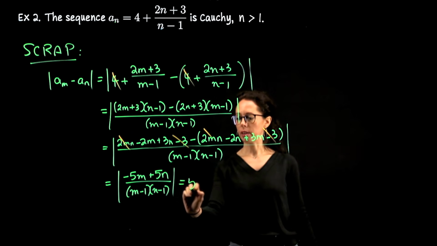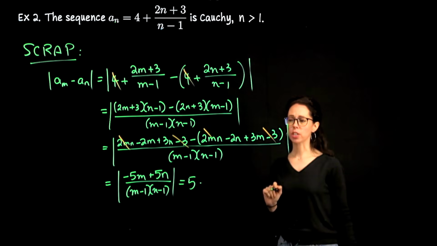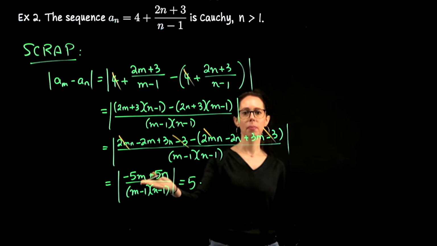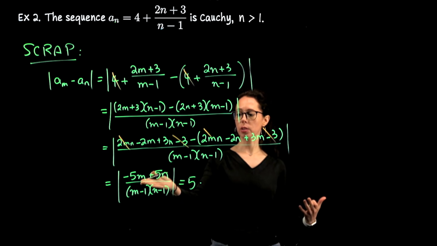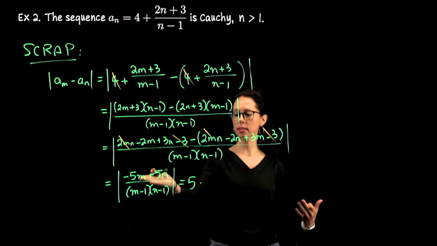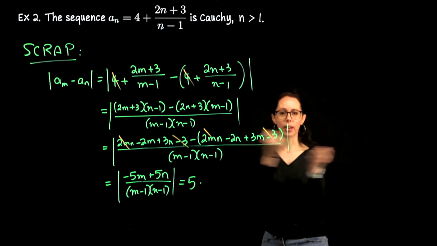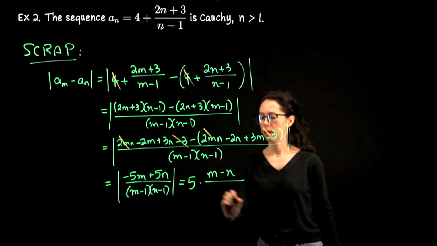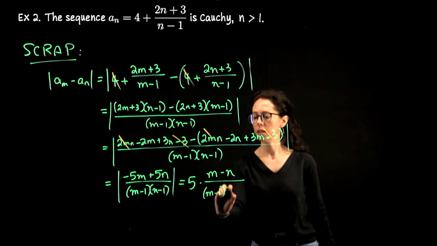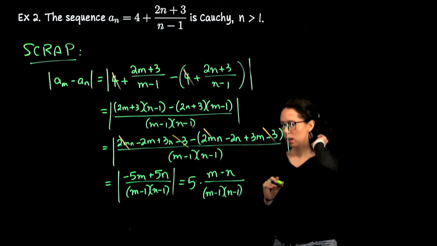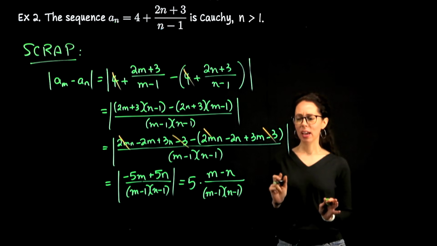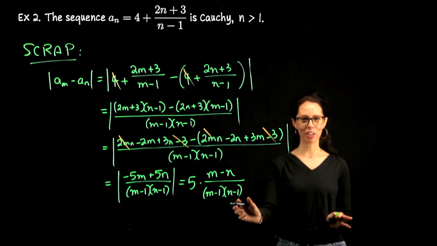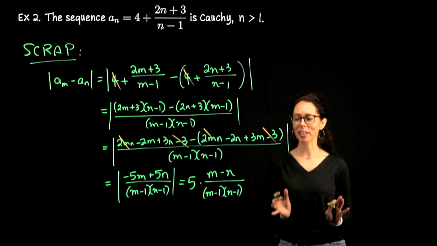The 5 I can pull out front of everything. We actually have an expression in the numerator similar to the previous example. It's n minus m. In my typical way of talking about Cauchy sequences, little m is going to be the bigger index. So n minus m is negative. I need to flip it and write m minus n. And then the denominator is already positive. Okay, this doesn't look too hard, but if you start expanding this denominator and trying to kick out terms, actually it's more challenging than you might expect at first glance.